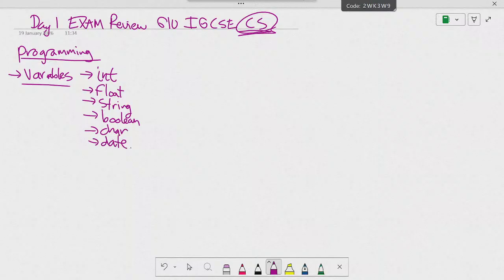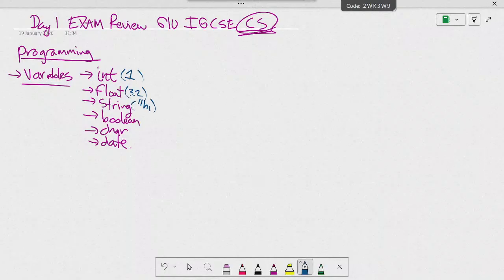Okay? So you need to copy this in your notes. Give me an example of an integer. Yeah, 1, -2. Float. Give me an example, Carol. 3.2. String.